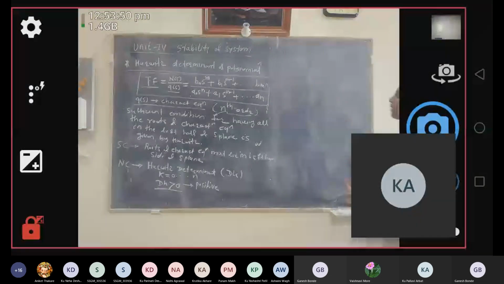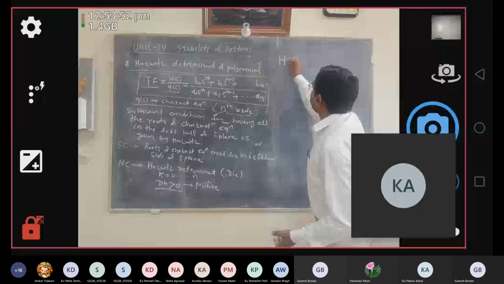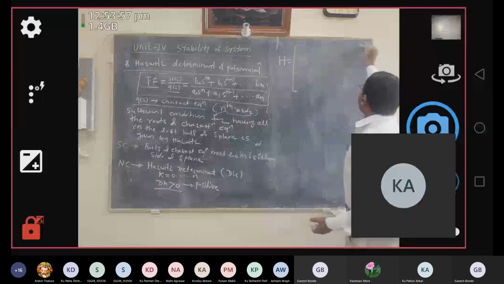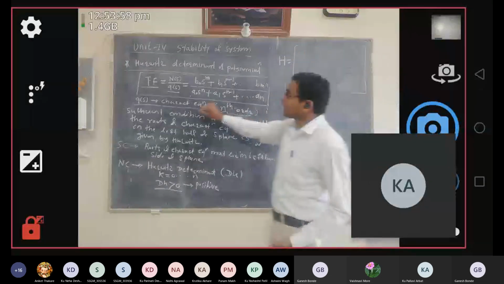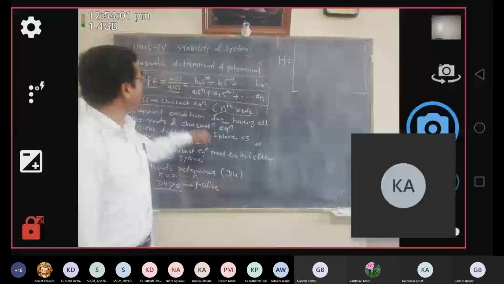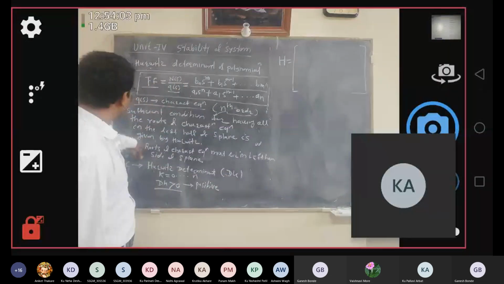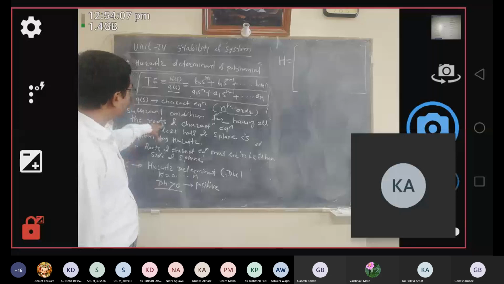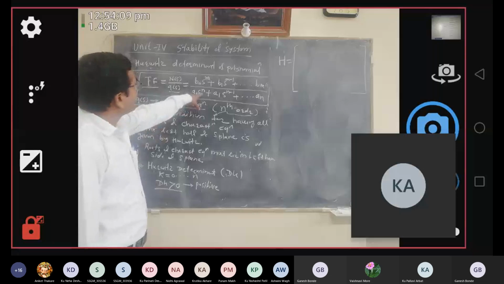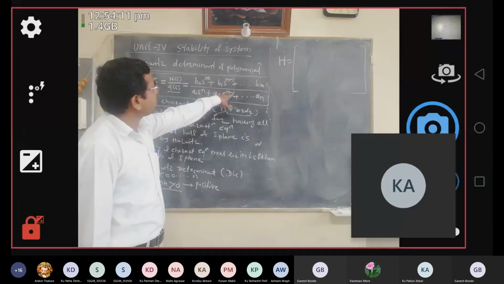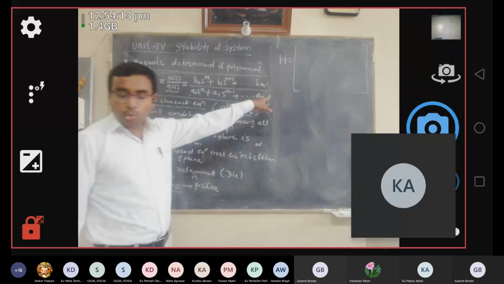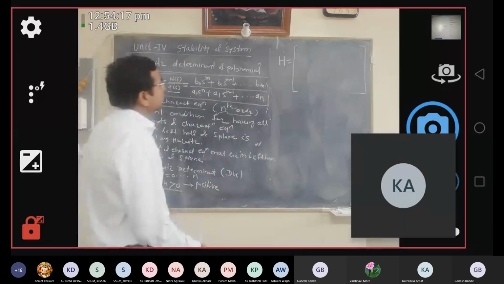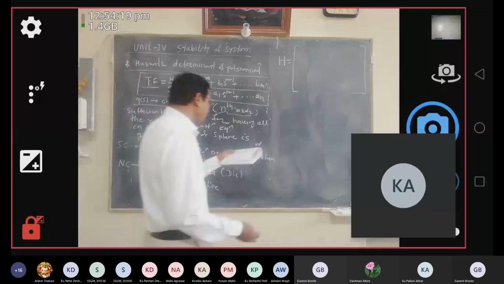The Hurwitz's determinant matrix is denoted by capital H, and we are going to form it by using the characteristic equation Q of S, which is A0 S raised to n plus A1 S raised to n minus 1 plus and so on up to An. From this, you are going to prepare H. So how to prepare H?